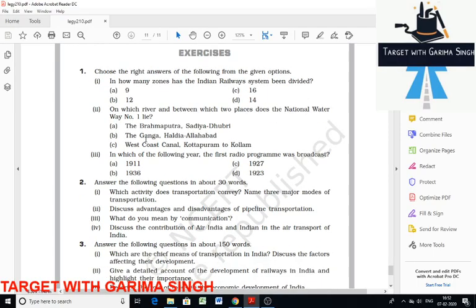Then second is, on which river and between which two places does the national waterway run? So it's the Ganga, that is Haldia to Allahabad. National Waterway one is on the Ganga, that is Haldia to Allahabad, and second is on the Brahmaputra.